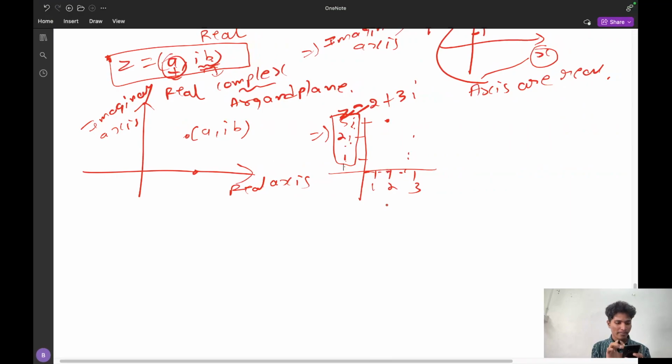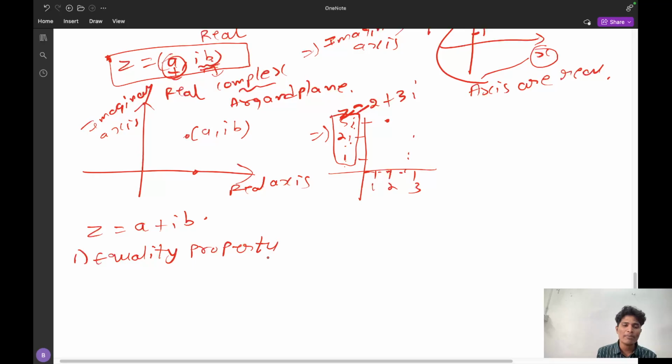And next, I already said the main representation of a complex number is z equal to a plus ib. Now we are going to deal with the first property, that is the equality property. Now we are going to understand the operations on complex numbers.